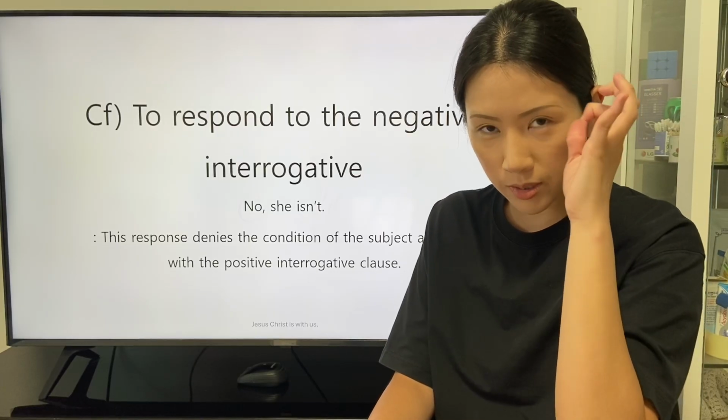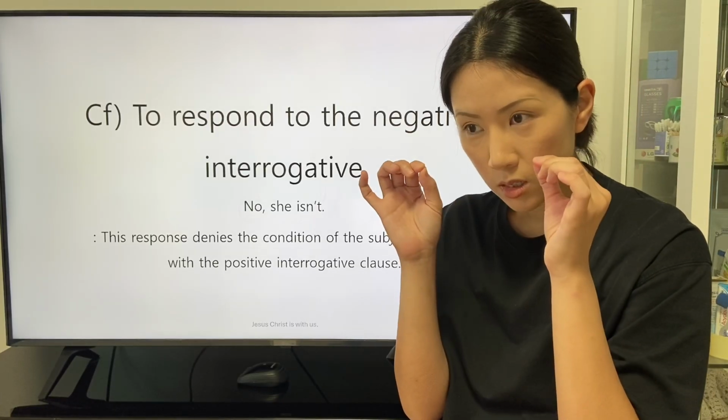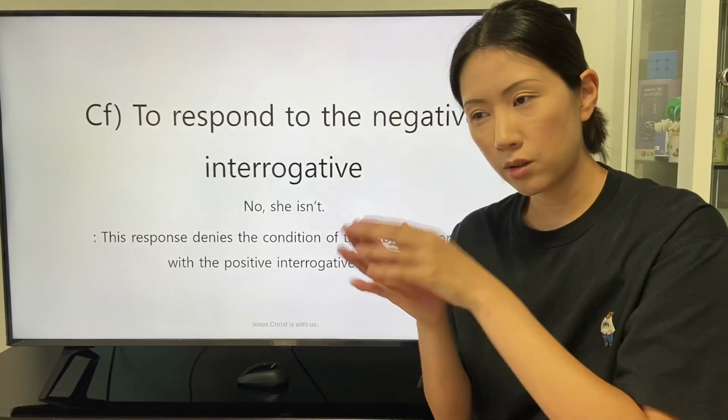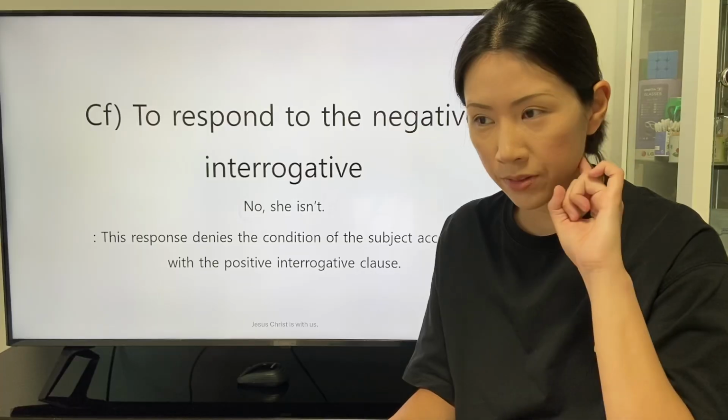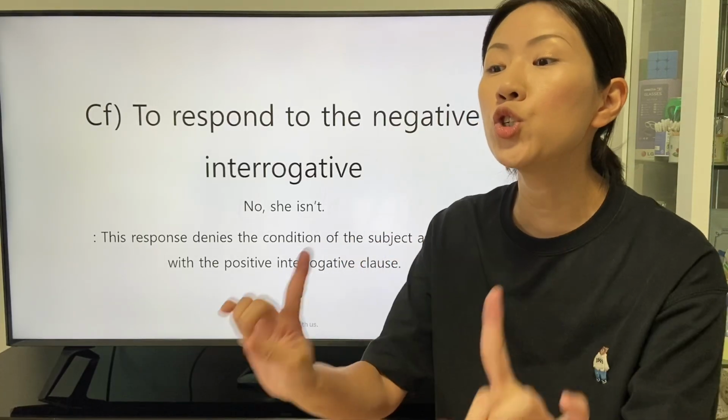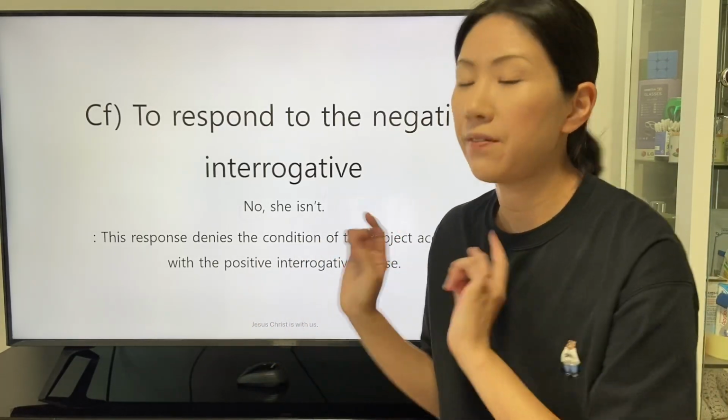We also understand that we do not consider the effect of the denial by the adverb not when the listeners respond to the negative interrogative clause.